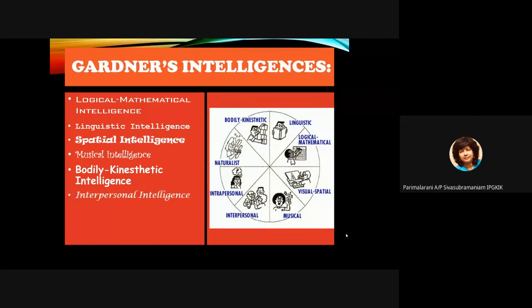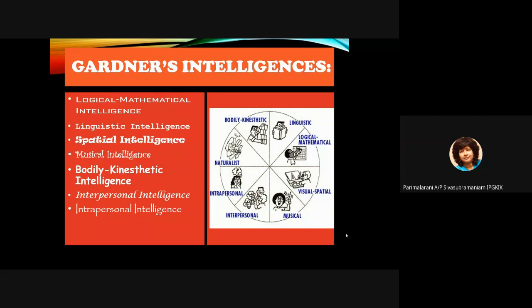For interpersonal intelligence, cooperative learning is a very good activity in the classroom where we put students in groups, ask them to do group activity. Okay, so group activity or study groups or clubs will be very good for interpersonal intelligence. For intrapersonal intelligence, they like to study on their own.